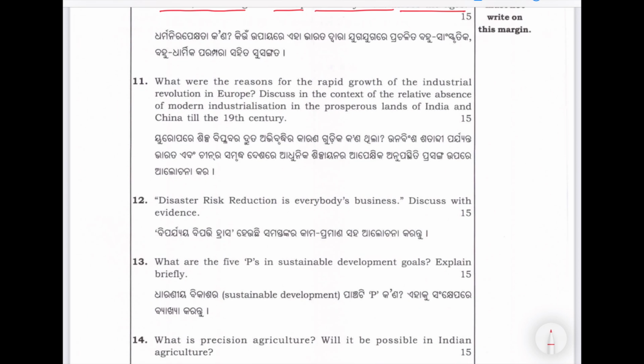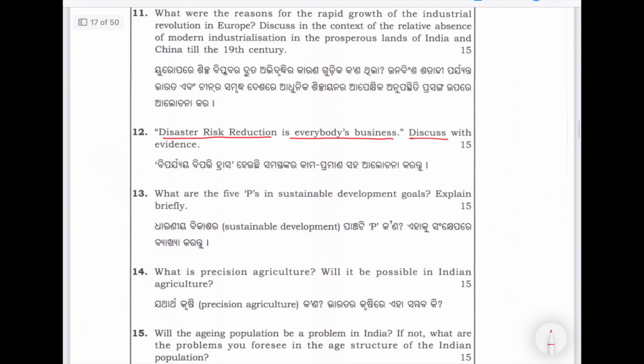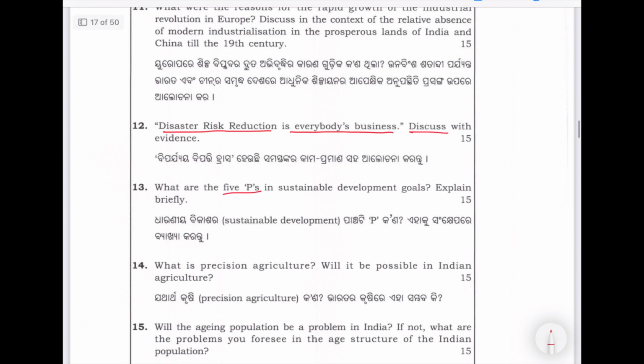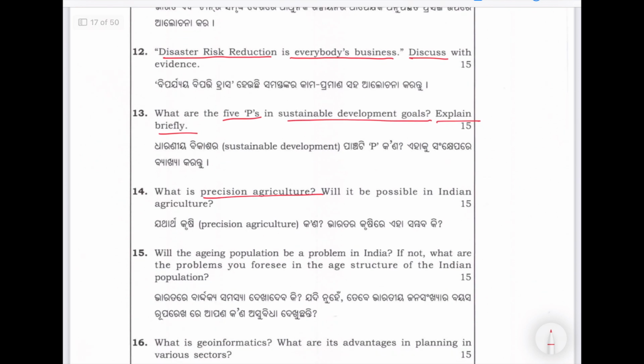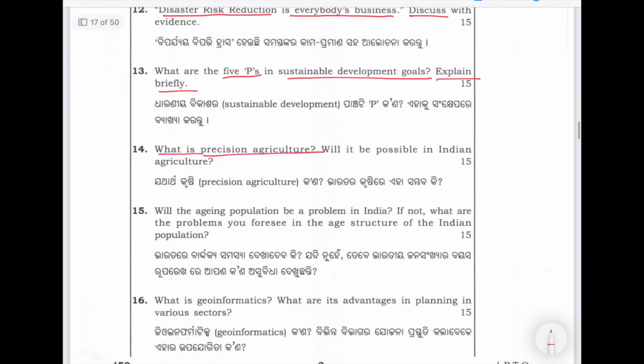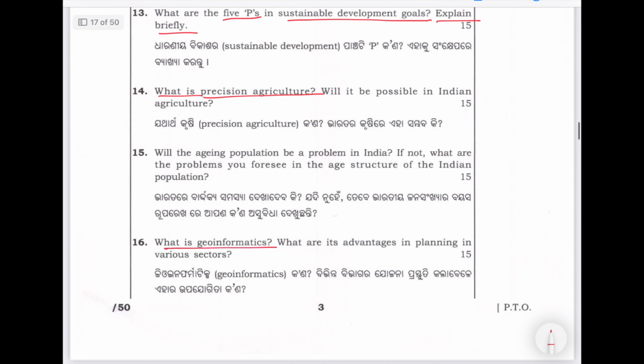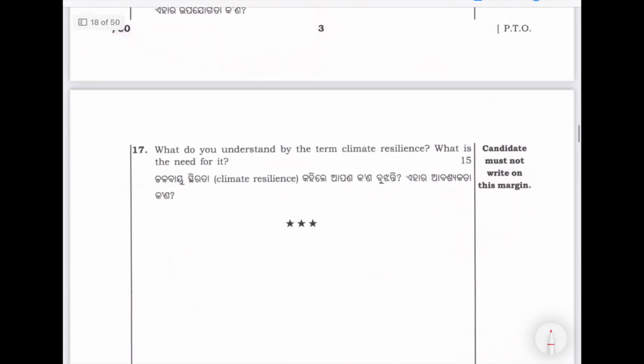Discuss disaster risk reduction is everybody's business. Discuss with evidences. What are the 5 P's in Sustainable Development Goals? Explain briefly, a 15 marker. What is precision agriculture? Straightforward questions. What is geoinformatics? Advantages in planning various sectors. Term climate resilience. What is the need for it?